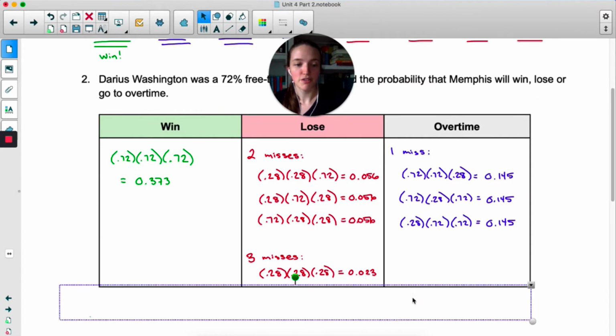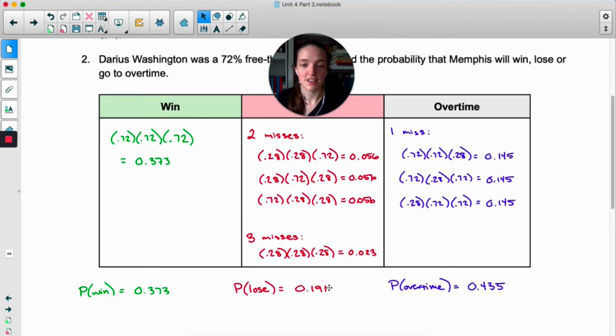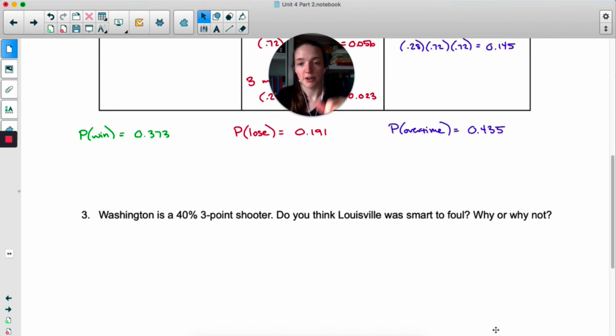So now overall, probability that Memphis wins we already had. Probability that they lose, we have to add these 4 things together. Probability of overtime, we add these 3 things together. So you can see there's a pretty low chance that they lose, pretty good chance that they're going to have to go into overtime, and an okay chance that they just win. Now, if we happen to know that he is a 40% free throw shooter, do you think that it was smart for Louisville to foul him?